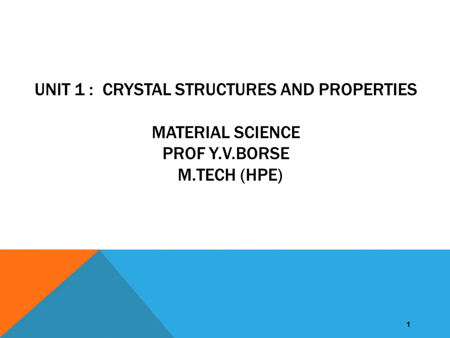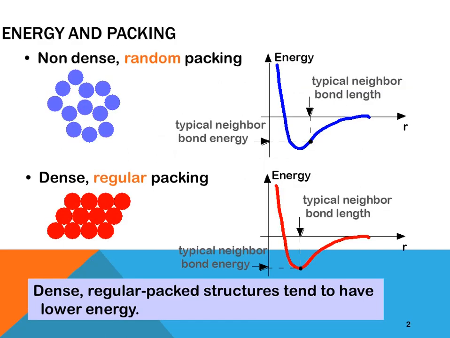Today we will discuss crystal structure and properties, energy and packing. There are two types of atomic bonding, non-dense random packing and dense regular packing. The graph showing energy versus the atomic radius shows that the energy of non-dense random packing is more as compared to the energy of dense regular packing.